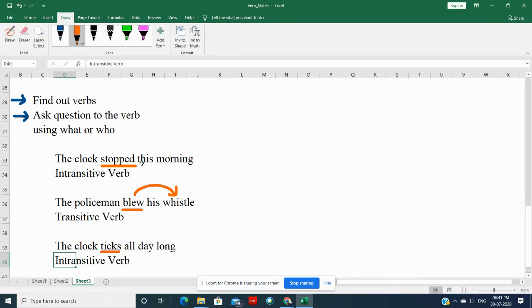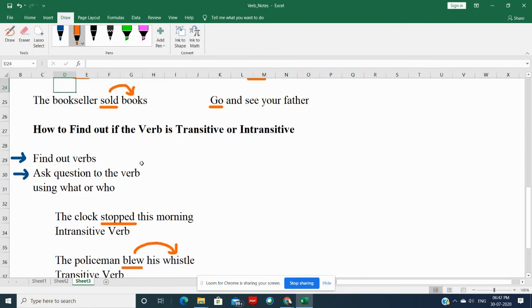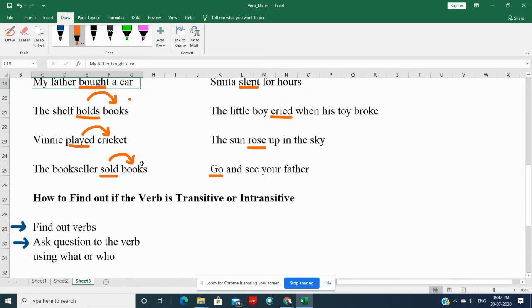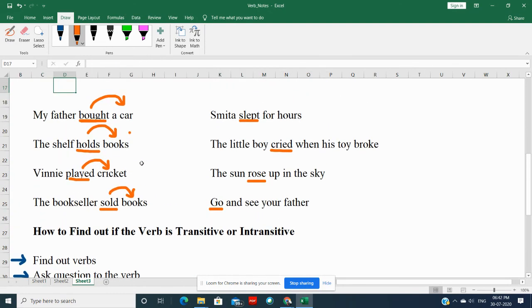So simple. If you want to find out transitive or intransitive, just find out verb. Ask question to the verb using who or what. If you get answer to the question, then it is transitive verb. If you don't get answer, then it is intransitive verb. One more hint you can say here is that transitive verbs don't make sense without any object, whereas intransitive verbs can make sense even without object.